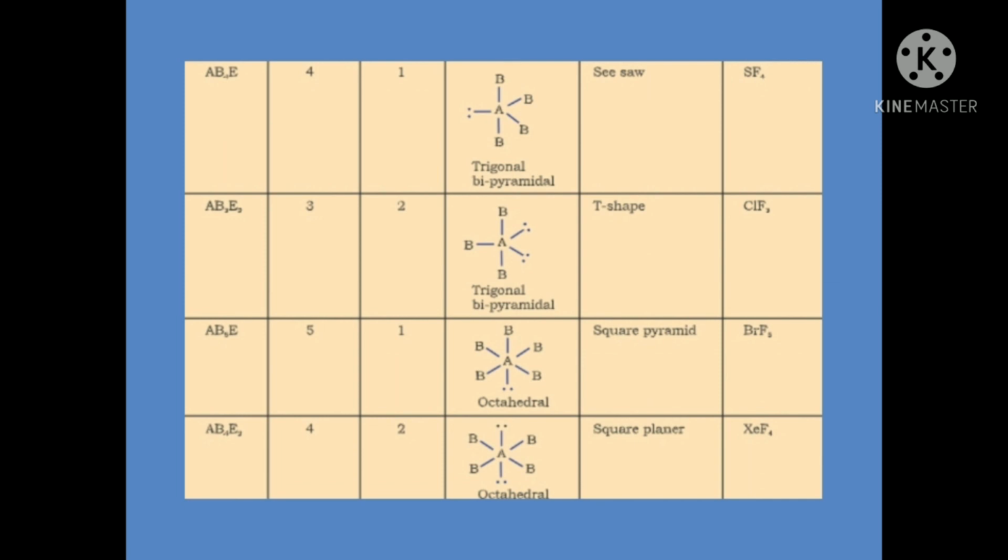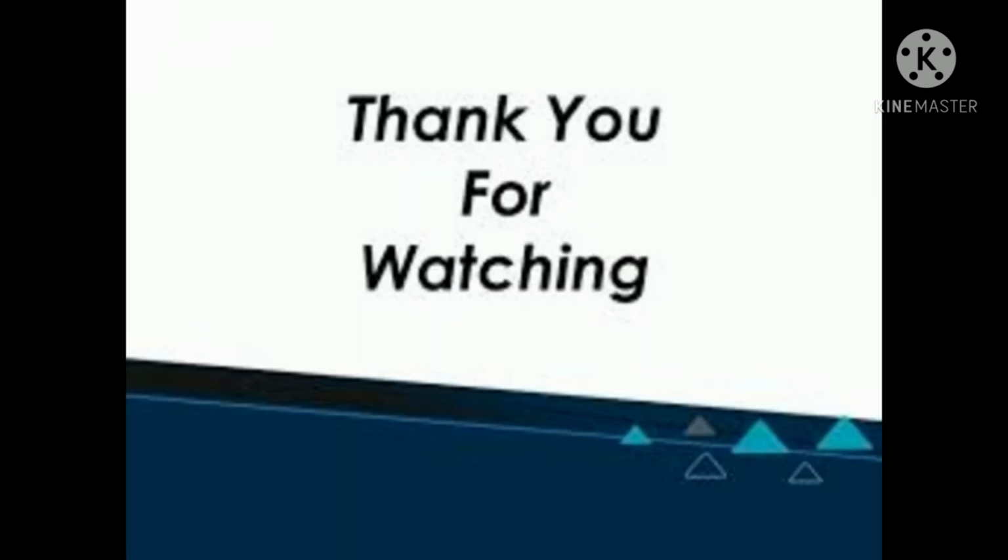With this, we end the VSEPR theory, that's the valence shell electron pair repulsion theory of Chapter 4 Chemical Bonding, Class 11th. Thank you.